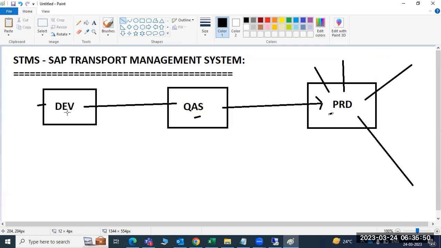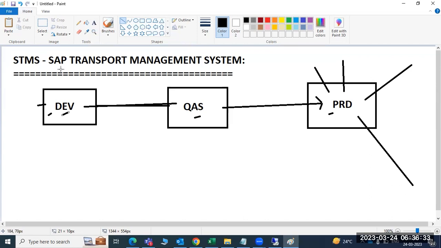So from development to quality, how is the connectivity? First of all, RFC connectivity, SM59. Then you develop the object or code here. The code you record into a transport request. Then you move it to quality, then quality to production. Like that, you transport the data from one system to another system. This is called the TMS configuration.